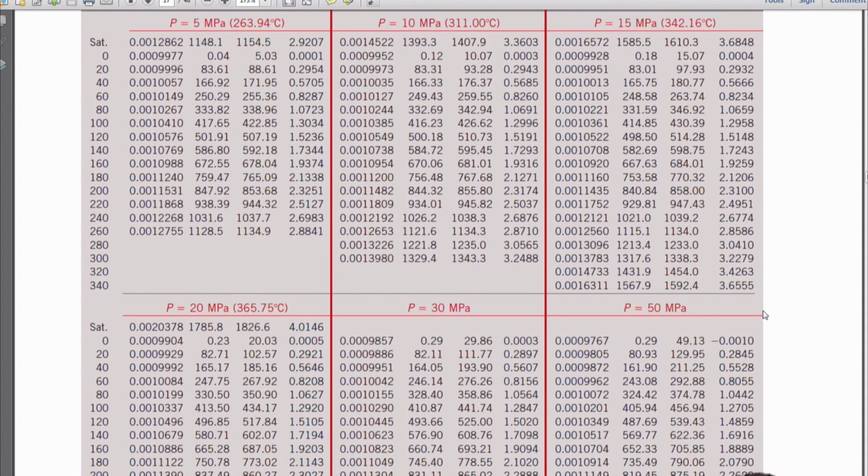So it really doesn't matter what the pressure is. And again, this is an approximation. They're not identical. They're off by a couple of percent. But that's the only choice we really have.